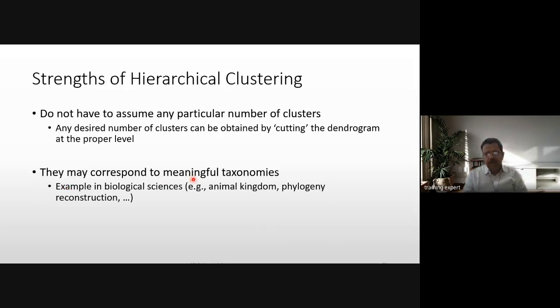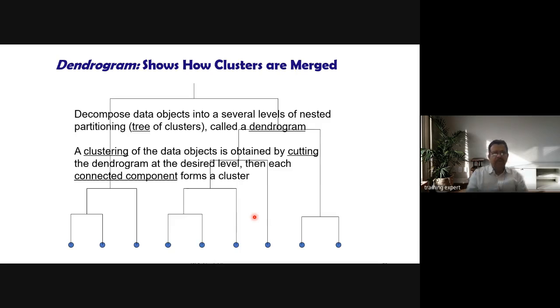They may correspond to meaningful taxonomies. So accordingly you can define the clusters. The dendrogram shows how the clusters are merged together. This is the representation of the dendrogram. It decomposes the data objects into several levels of nested partitions, a tree of clusters. This is called the dendrogram. A clustering of the data objects is obtained by cutting the dendrogram at the desired level. Then each connected component forms a cluster.